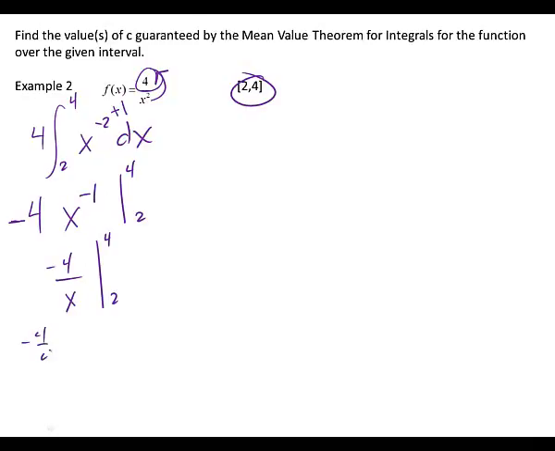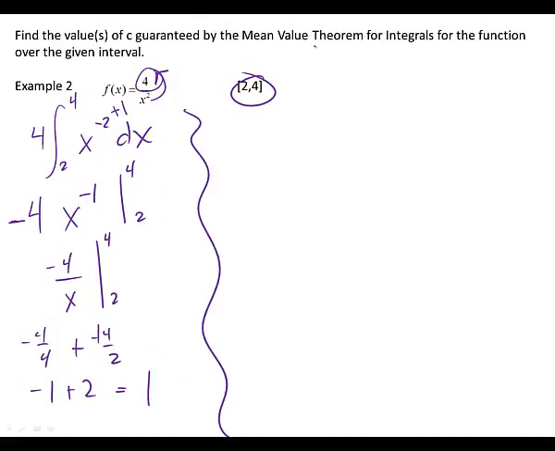I've got negative 4 over 4 minus negative 4 over 2. What's going to happen to the double negative? Positive. So let's see, don't I have negative 1 plus 2? What's that equal to? 1. That's the first half of the problem.